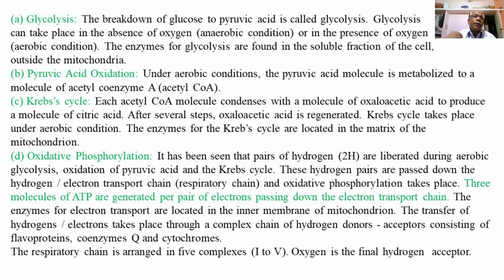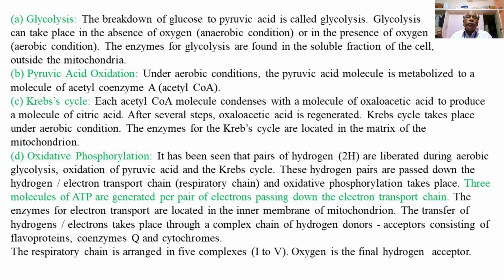Then the second step of energy metabolism or cell respiration is oxidation of pyruvic acid. Under aerobic condition, in presence of oxygen, the pyruvic acid molecule is metabolized to a molecule of acetyl coenzyme A, that is acetyl-CoA. Then the third step, the Krebs cycle.